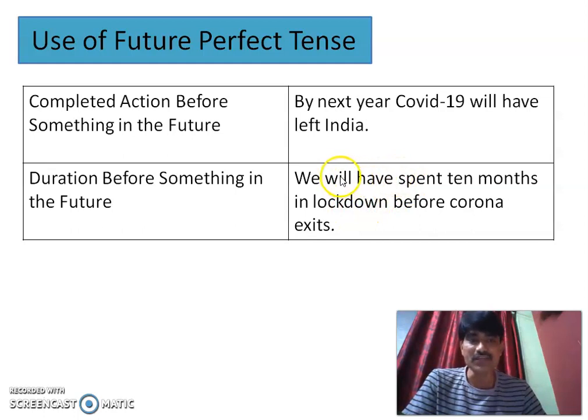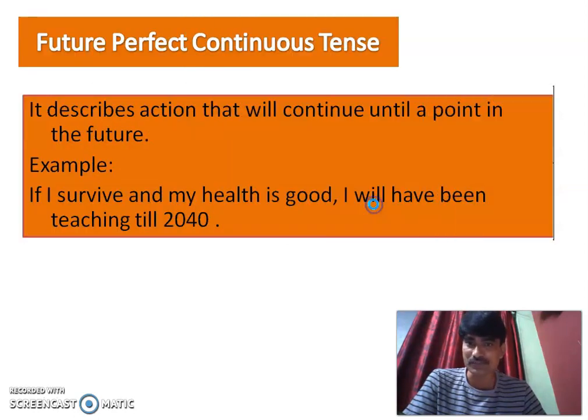As I said, will and shall, these two modal auxiliaries are used in future tense, and the past participle of the action word indicates that it's a perfect tense. So please pay attention to this structure also.